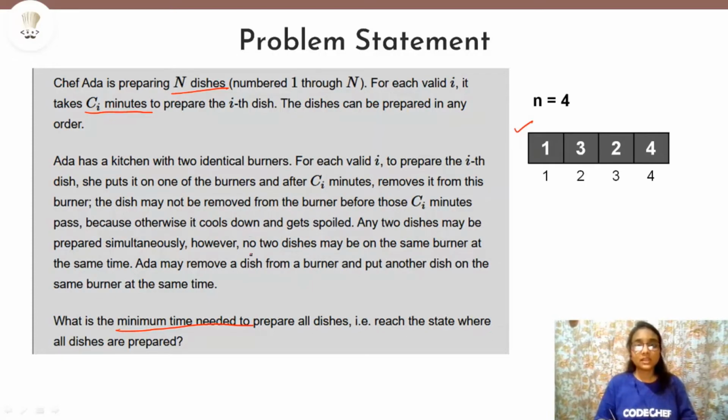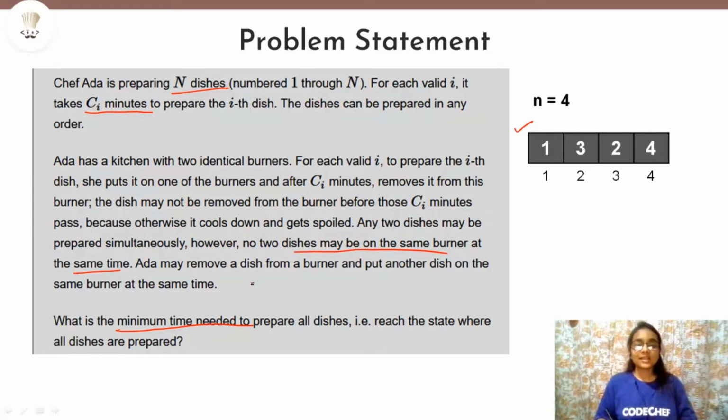So what does that mean? That if any dish takes 3 minutes to cook, then for a total of 3 minutes it has to be placed on the burner. We cannot remove it before 3 minutes. The second thing that is given is that no 2 dishes may be on the same burner at the same time. So definitely you also know kitchen rules, right? On the same burner there can never be 2 dishes.